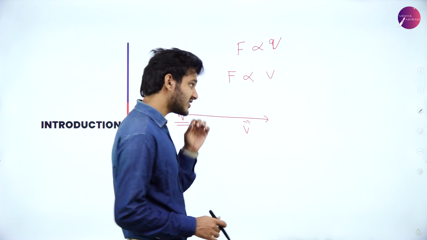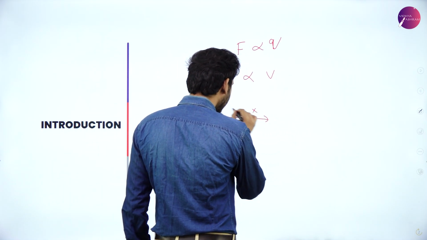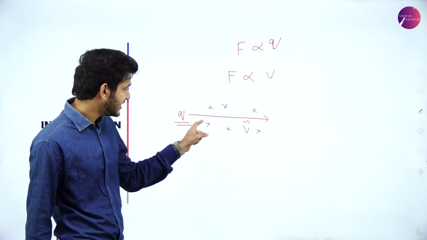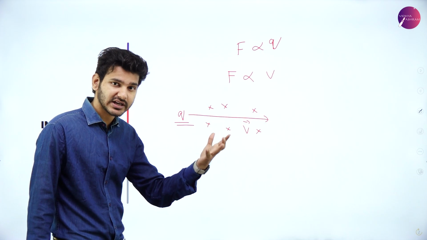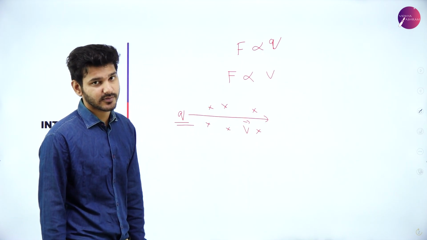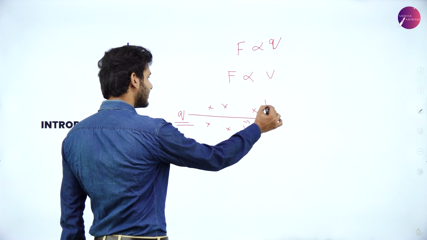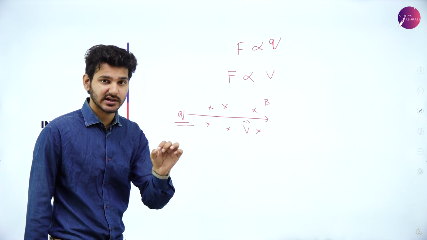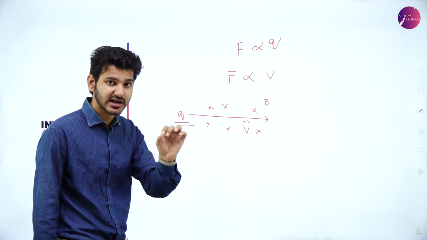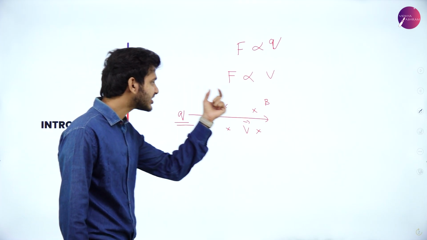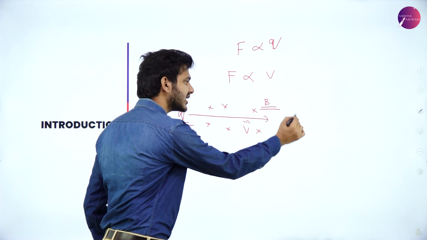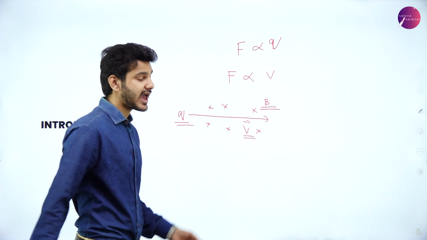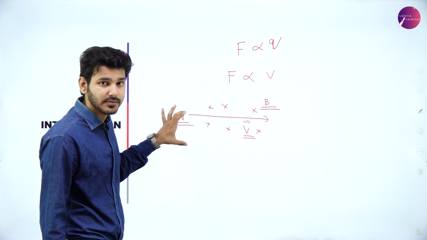When a charged particle enters a uniform magnetic field, these X's I just told you are uniform magnetic field lines going into the plane of the paper. So there is a magnetic field, which means the force experienced here will depend upon the strength of the magnetic field, capital B, the velocity of the particle, and the magnitude of that particular charge.